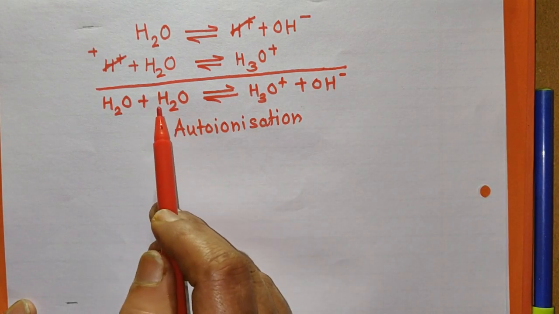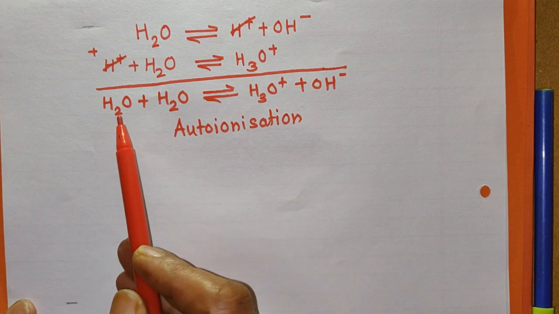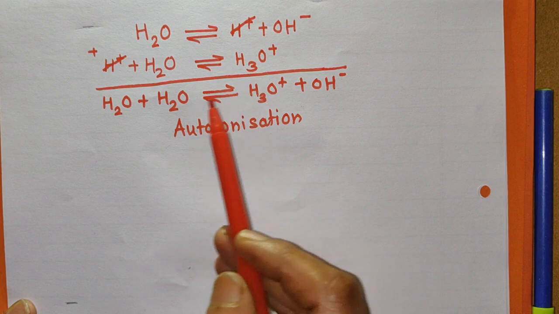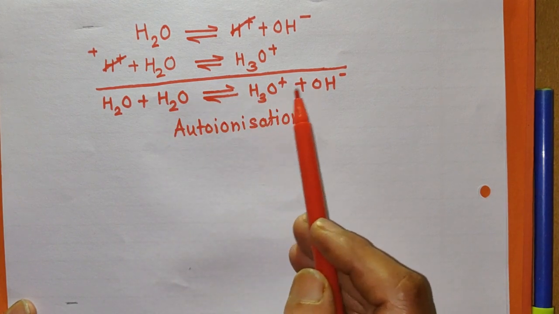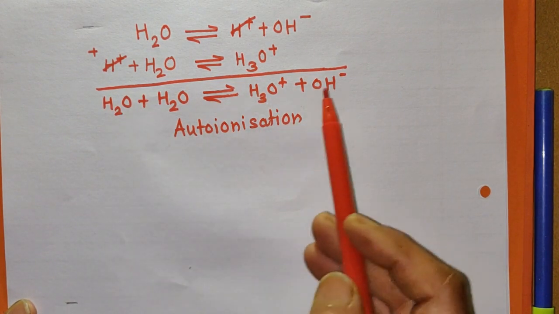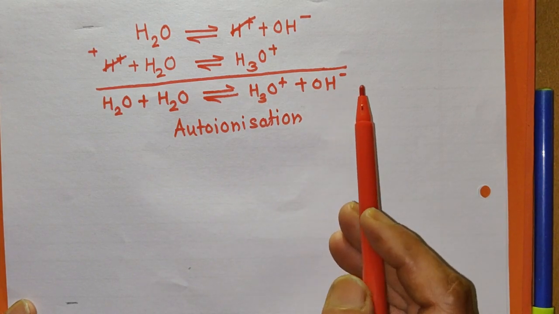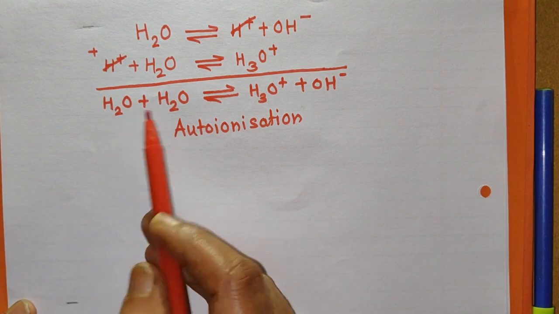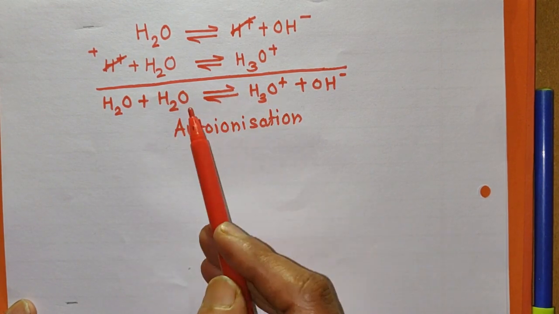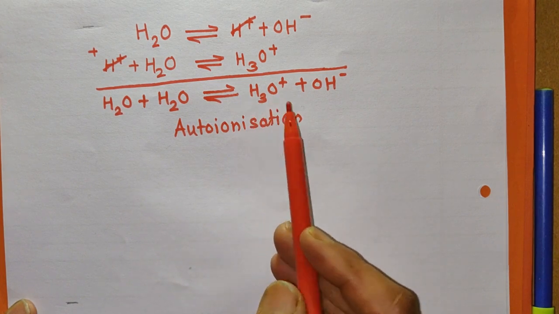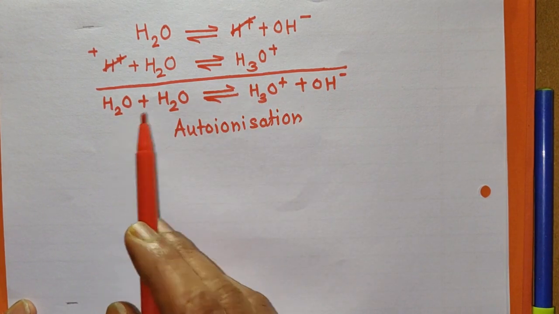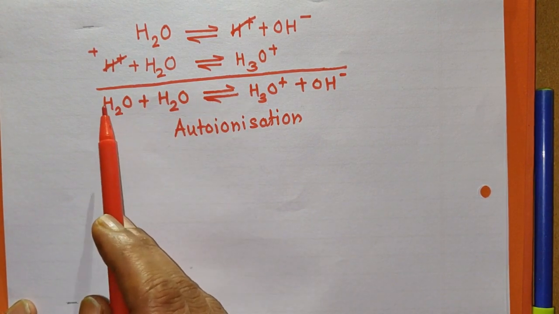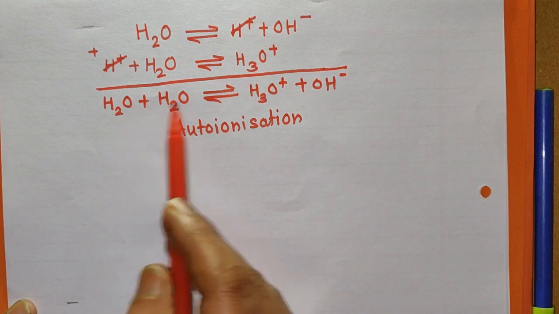This can be explained according to Bronsted-Lowry theory also. See here, one H2O molecule has accepted the proton and another H2O molecule has donated the proton. By donating a proton, it gets converted into OH- ions, and so it is called an acid. That means one H2O molecule works as an acid, and another H2O molecule by accepting a proton gets converted into H3O+, and therefore it is a base. Like this, water shows acidic nature as well as basic nature. It can be explained by this reaction also, which is called auto-ionization.